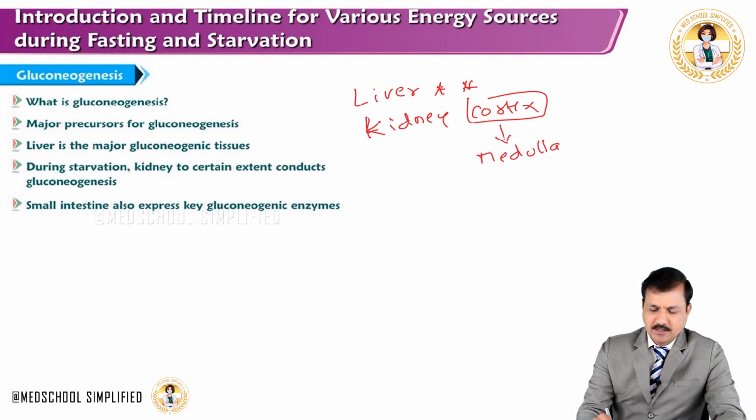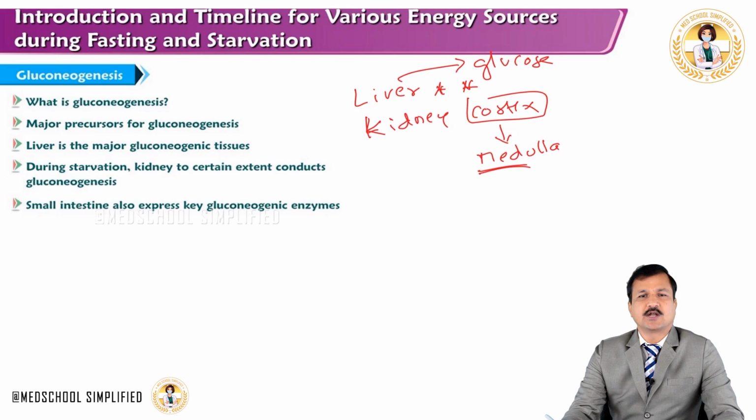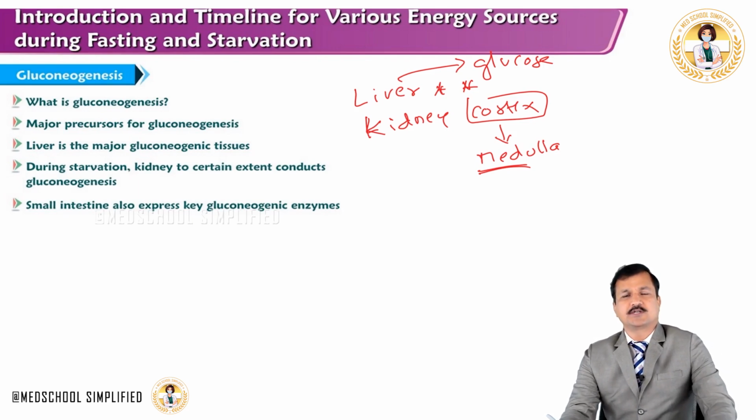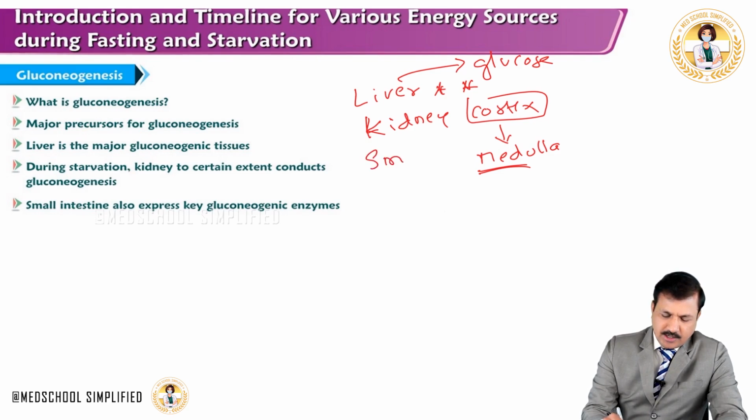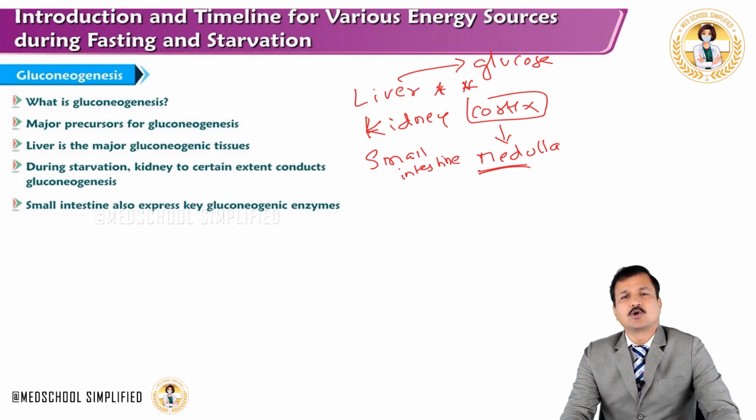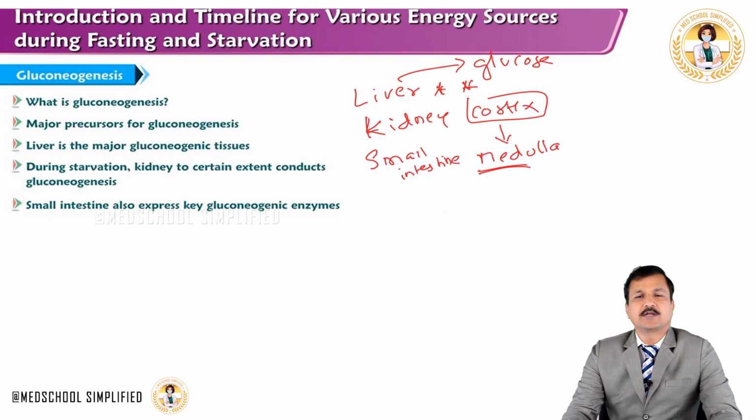So that means the kidney does not contribute to blood glucose level, unlike the liver, which gives glucose into the blood. Gluconeogenesis in the liver is for other tissues because it is secreted into the bloodstream, whereas gluconeogenesis in the kidney is only for its own use, for the medulla. To a certain extent, the small intestine also synthesizes glucose by gluconeogenesis, but it generally does not contribute to blood glucose level.